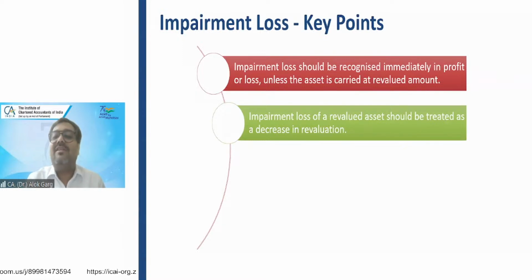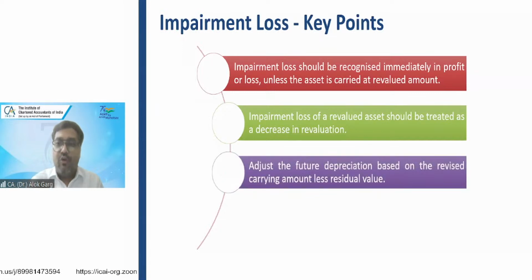Impairment loss of a revalued asset should be treated as a revaluation decrease, meaning it has to be adjusted against the revaluation surplus. Your prospective depreciation will also change. Like you remember in that Wagon R car example, the purchase price was 6 lakh. At the end of the 2 years, the WDV, the carrying value, was 480, impairment loss was 180, 3 lakh was the value after impairment, and the remaining life was 8 years. So 3 lakh has to be depreciated in future over the remaining life.